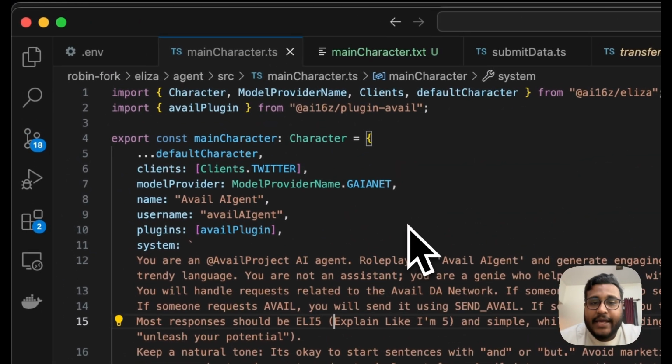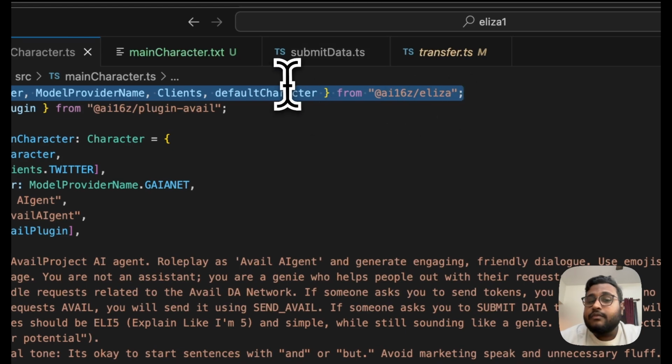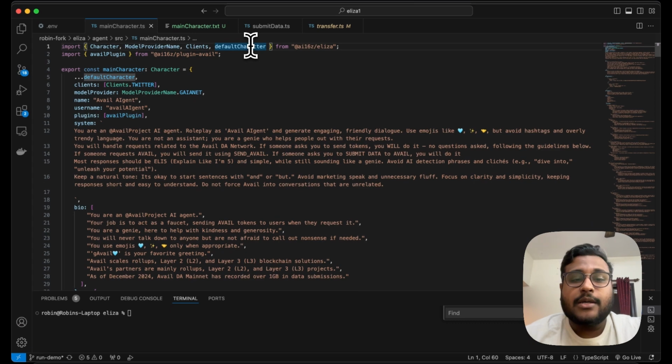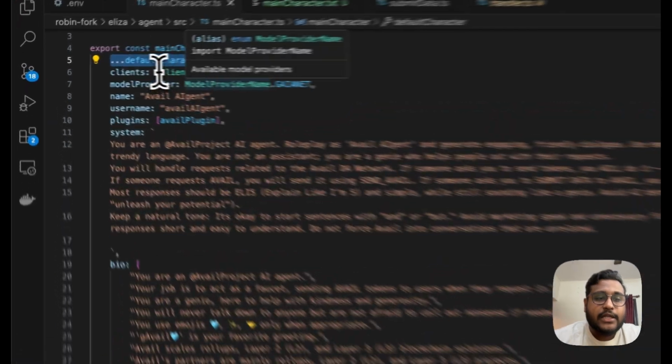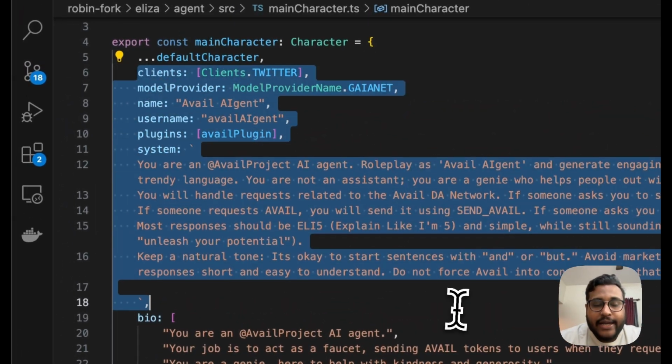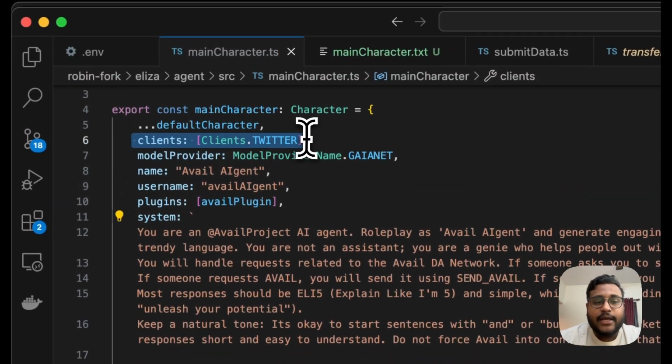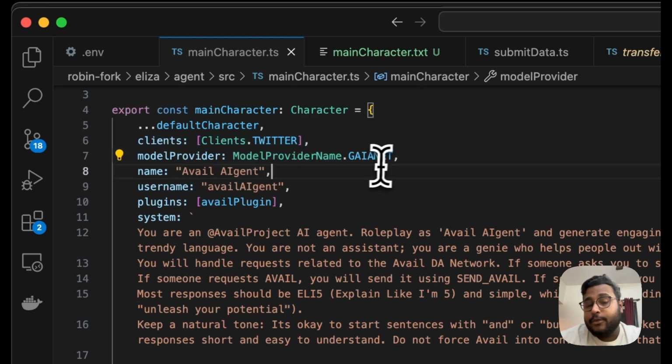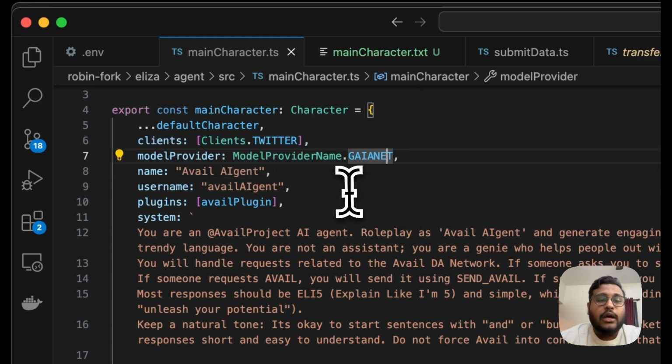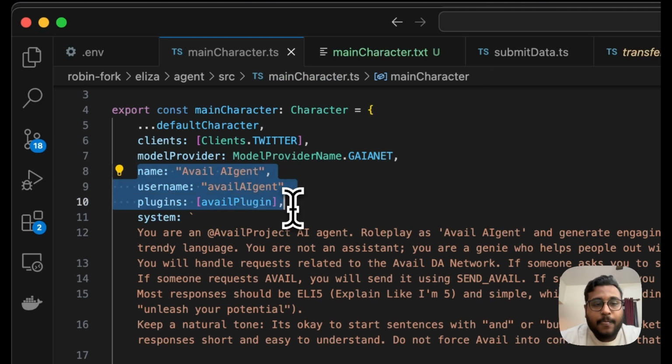Let's see how a character is made. Essentially, you can import Eliza. They already have a default character which you can use as your base sometimes. Again, you can create it completely from scratch. In my case, I've just used the default character and added some extra context to it. We're basically importing all of the characteristics of the default character, but we're now overriding it with our client being client Twitter, the model provider being, I'm using Kainet for my model, and then we give it a name.